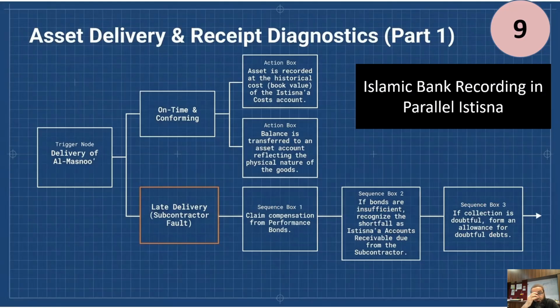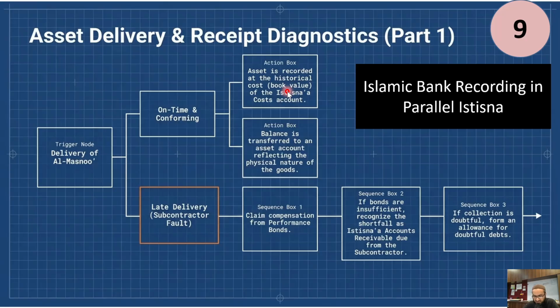Point number 9. What happens if the asset delivery does not take place the way it was planned? So the delivery by Al Masnu must be on time and conforming to the site, right? So the asset is recorded at the historical cost book value of the Istisna's cost account. Now it is for the parallel Istisna, right?